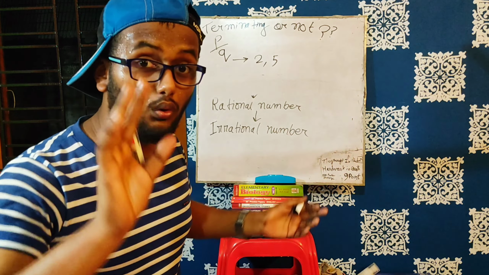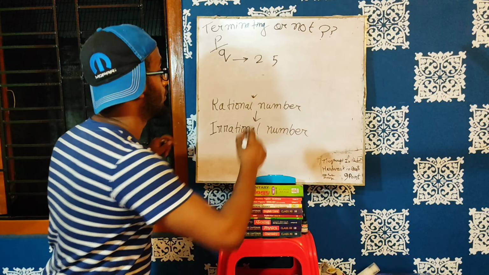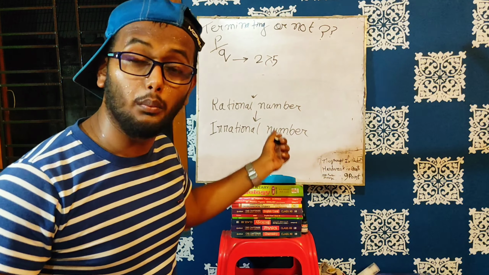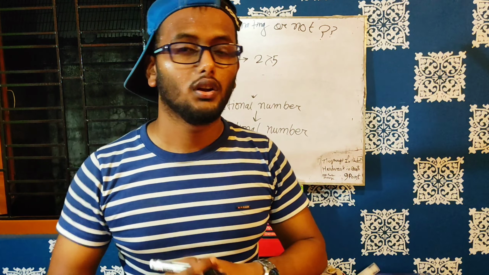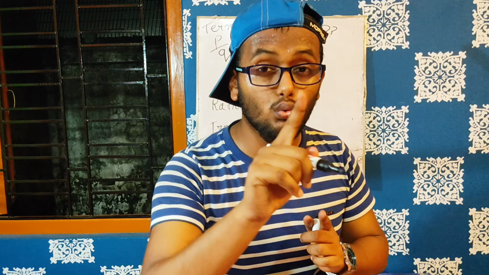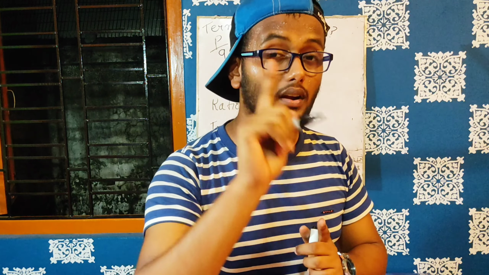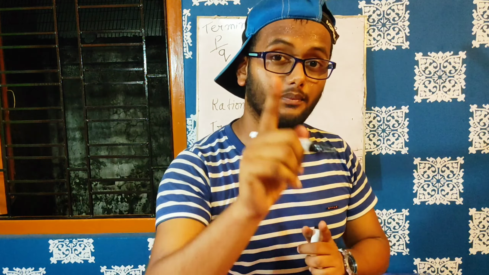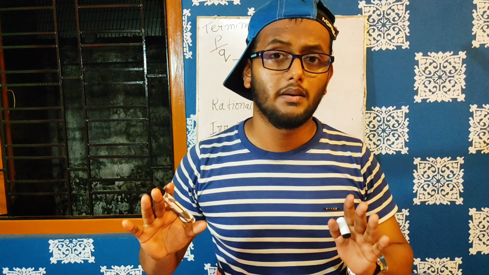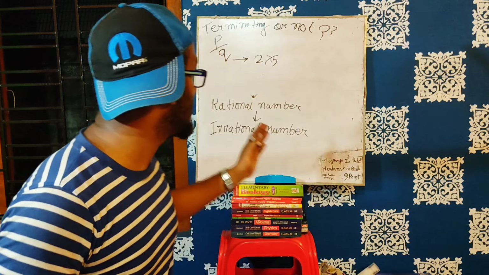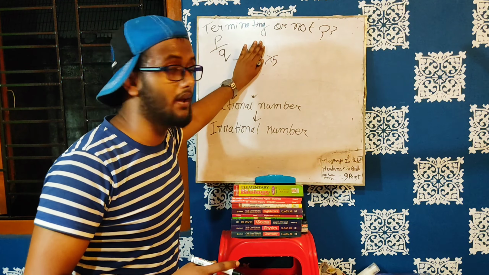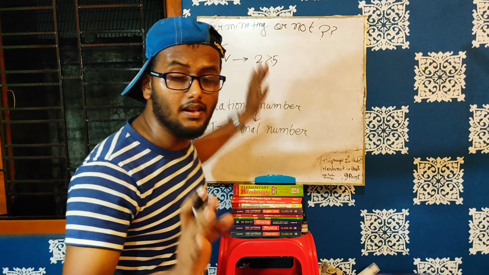Factors like 2 and 5? Yes, factors like 2 and 5. Both 2 and 5 should be present. If there are two 2's, no problem. At least one 2 and one 5 should be there. If at least one 2 or one 5 is there, then it will be easily terminating. But in some cases, if you have only 2 or only 5, then also it becomes terminating. But the main fact is 2 and 5 should be present. Understood? Then it will be terminating.